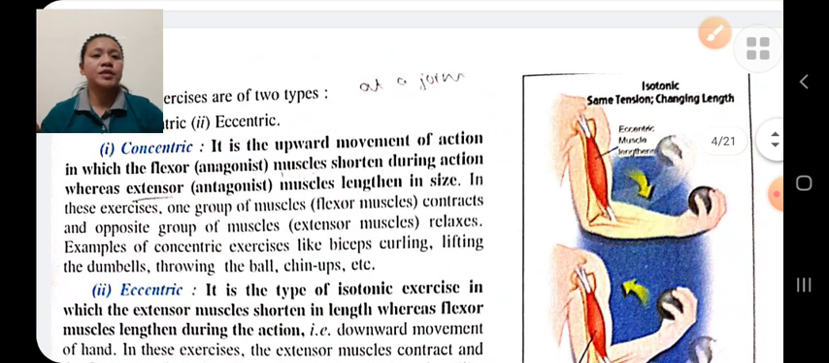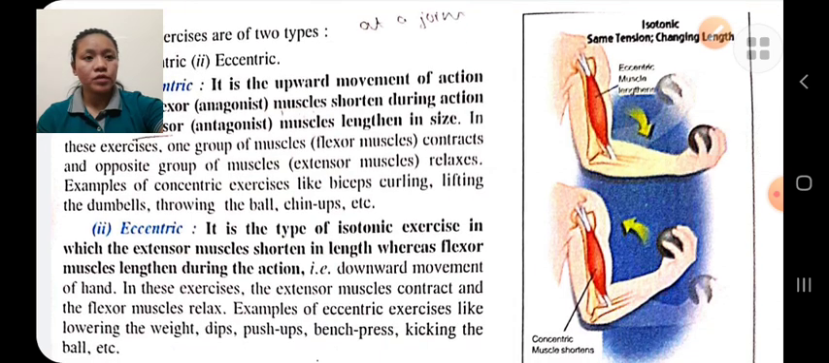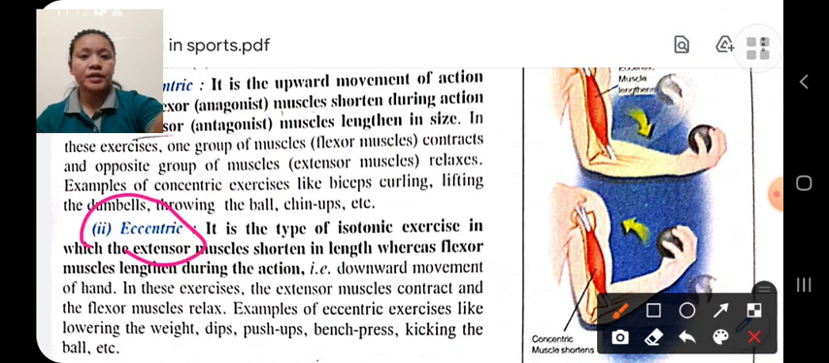Concentric and eccentric. Concentric is upward movement, eccentric is downward movement. In concentric, the length of the flexor muscle becomes short and extension muscles become long. Eccentric is a downward movement. Therefore, the length of the flexor muscles increases and the length of the extension muscles decreases, becomes short.